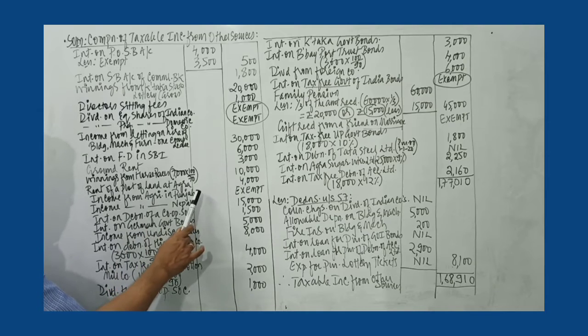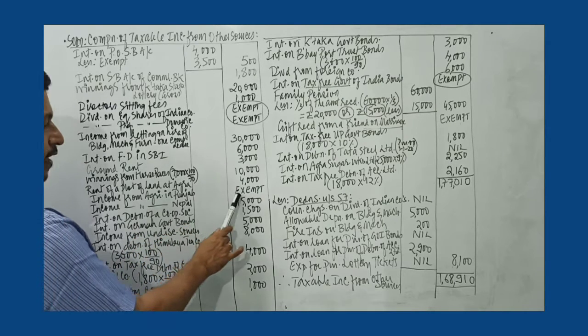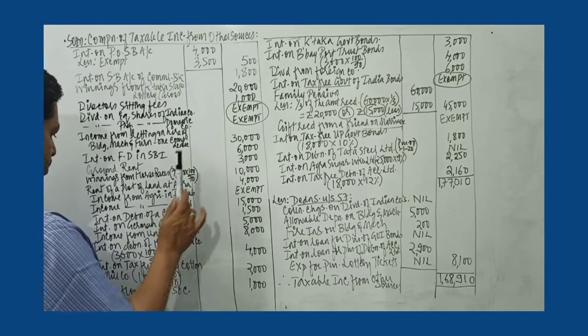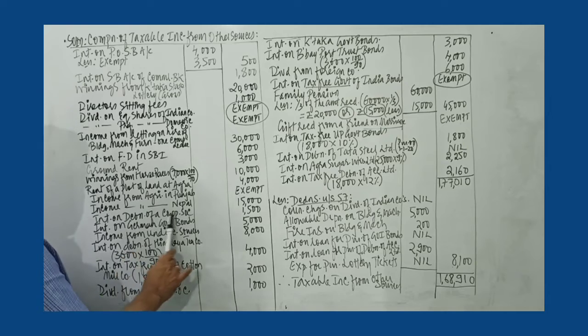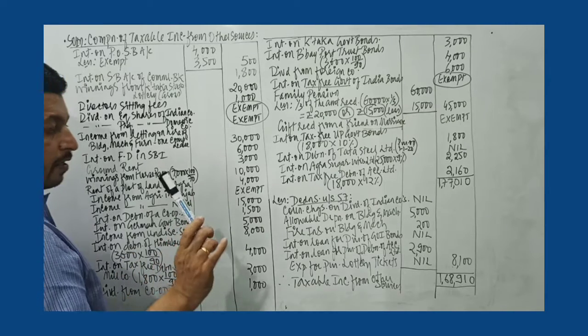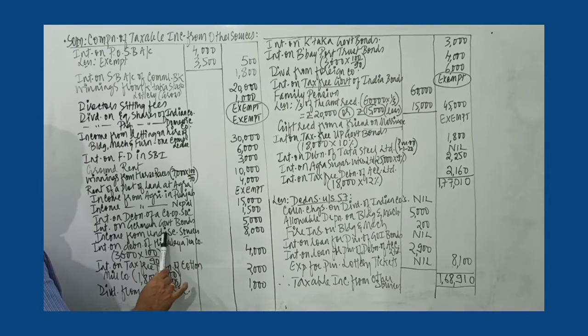Then rent of plot of land at Agra is taxable. Agriculture income from India is exempt from tax, Section 10 subsection 1. Agriculture income from Nepal is taxable. Then interest on debentures of cooperative society, interest on German government bonds, net is given, but the TDS rate is not mentioned. So we take the entire amount taxable. Then income from undisclosed sources is taxable.